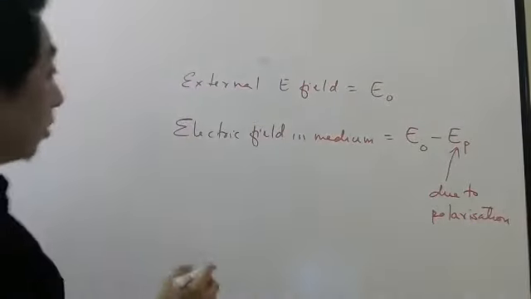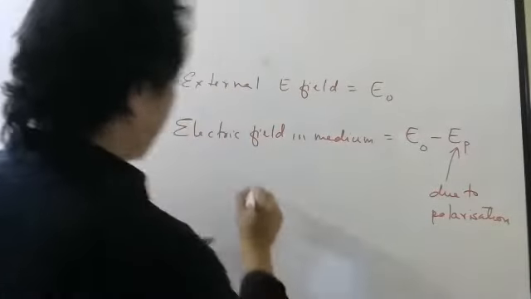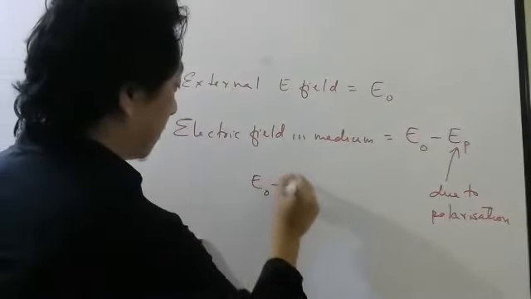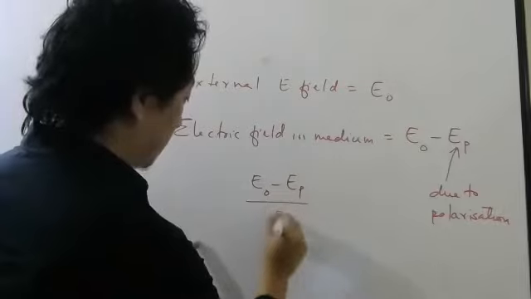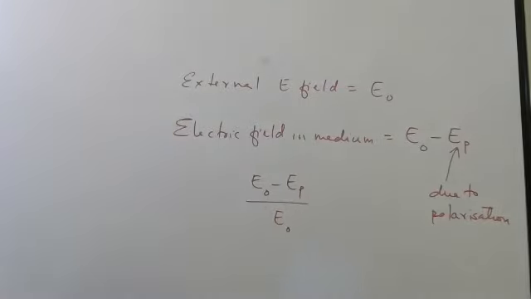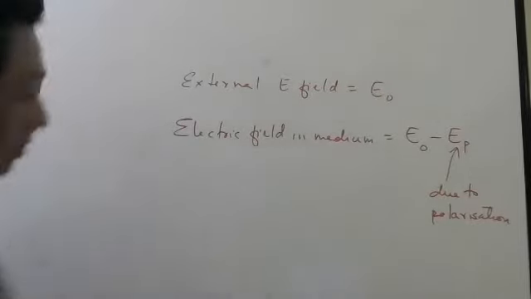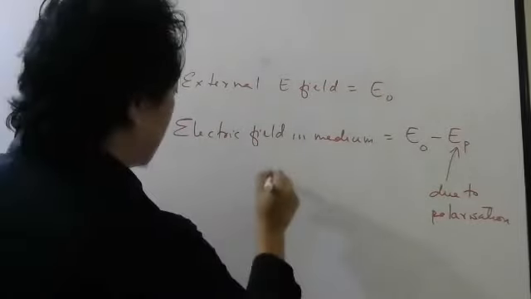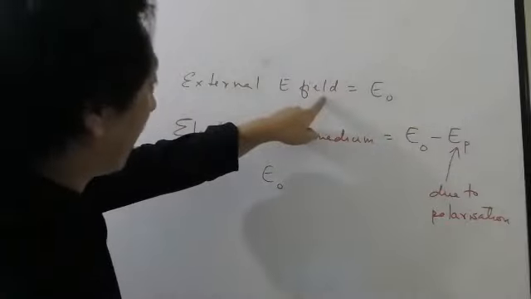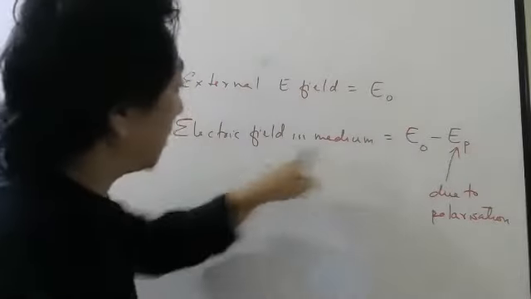Okay. So we would like to find the ratio of this. So we will divide electric field, sorry, we'll take the other way. It doesn't matter actually. So electric field external divided by electric field in medium.